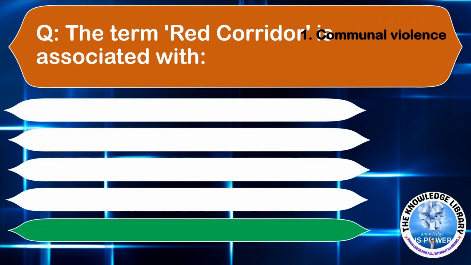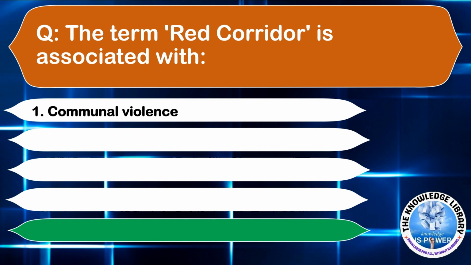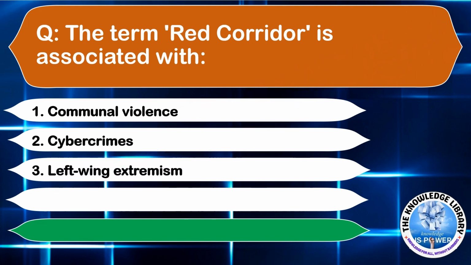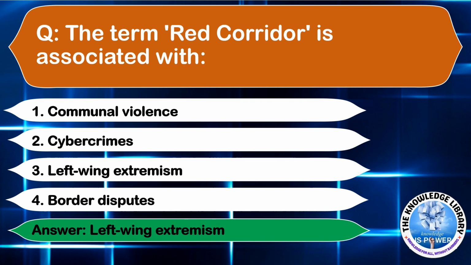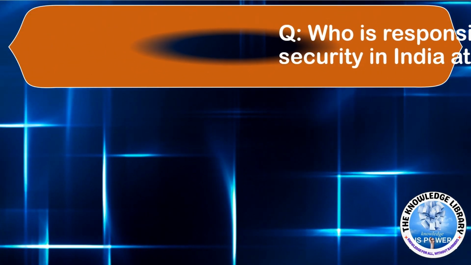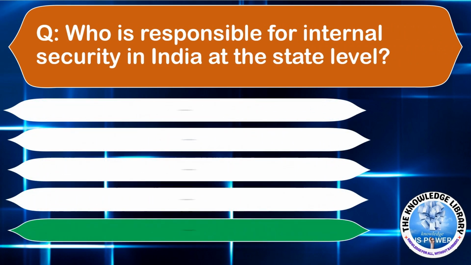The next question is, the term Red Corridor is associated with: Option A, communal violence. Option B, cyber crimes. Option C, left-wing extremism. Option D, border disputes. Correct answer is Option C, left-wing extremism.